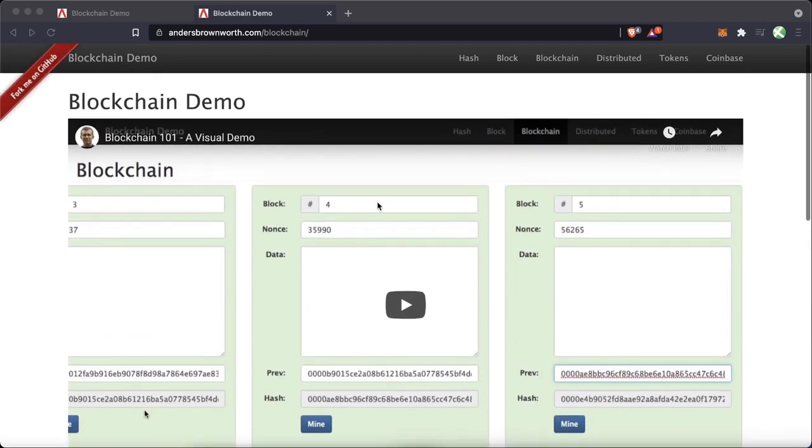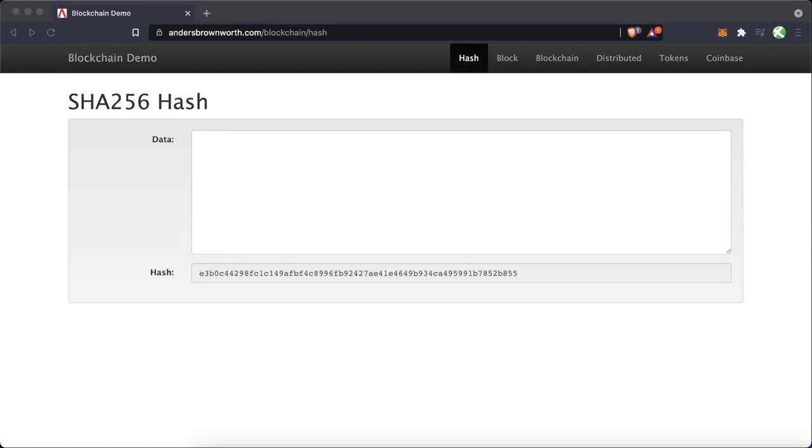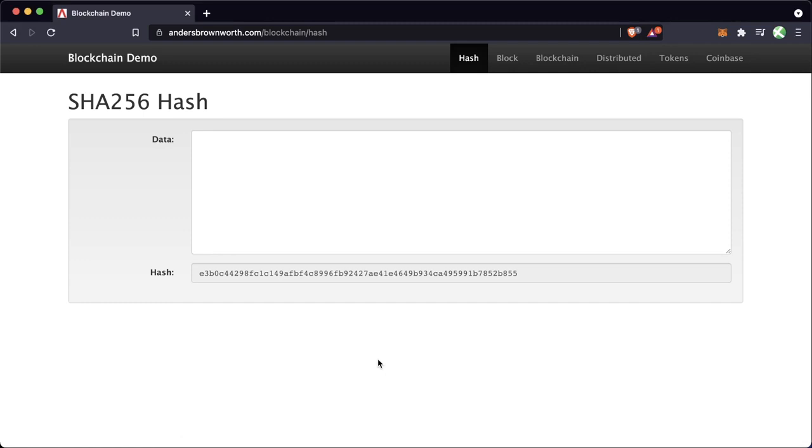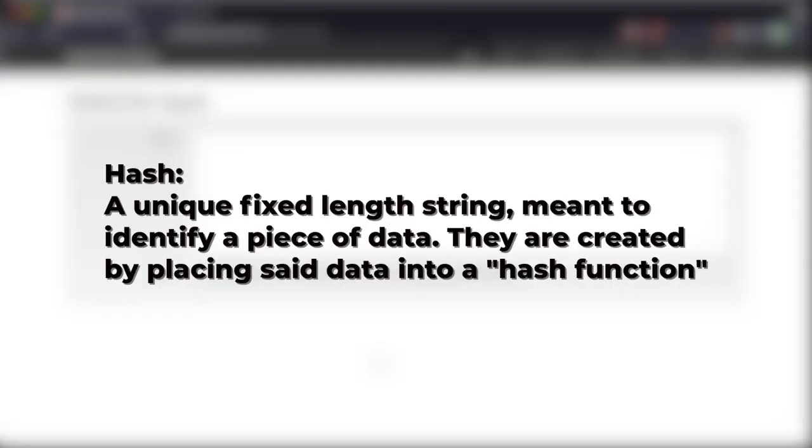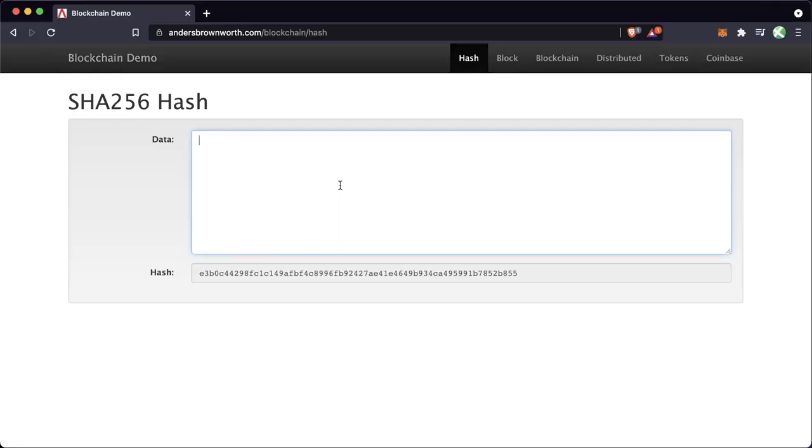It is absolutely fantastic. But the first thing we need to do in order to understand blockchain, and really anything that's going on here, is to understand this SHA-256 hash, or hashing in general. Let's first understand what a hash is. A hash is a unique fixed length string meant to identify any piece of data. They are created by putting some piece of data into a hash function. In this example, the hashing algorithm used is SHA-256.